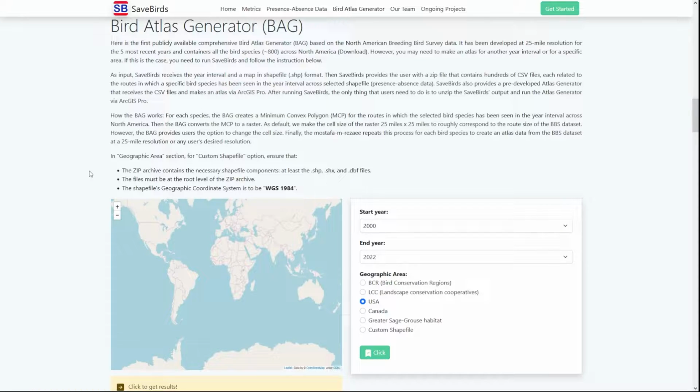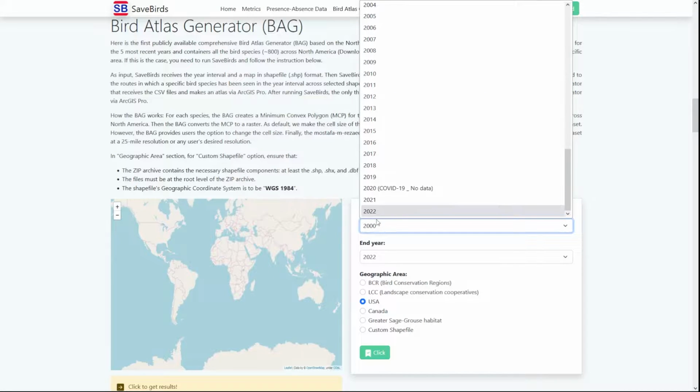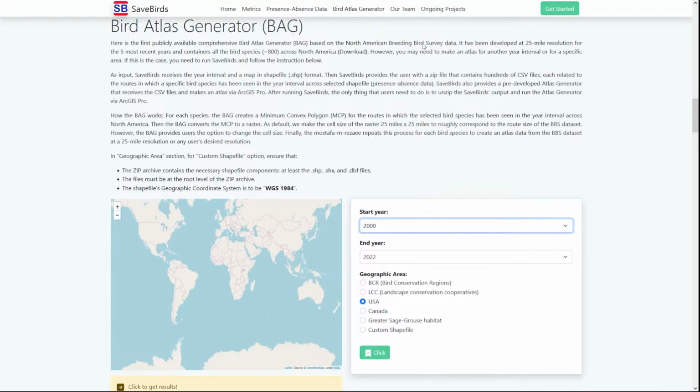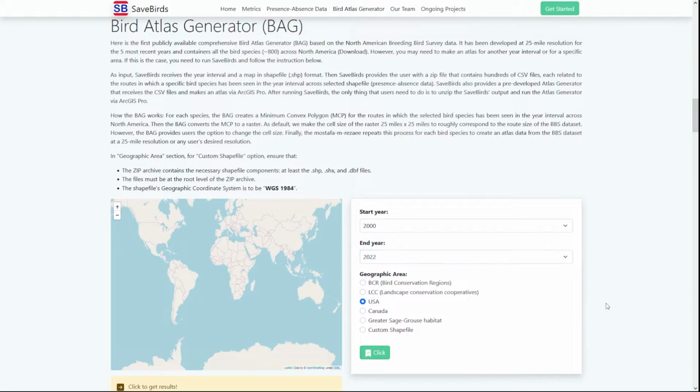The Bird Atlas Generator is a convenient tool for importing data from the Breeding Birds Survey into ArcGIS Pro to develop custom atlases. A PDF version of this tutorial is available in each of the GitHub repositories. To begin, select the time period of interest, starting as far back as 1966 with the founding of the Breeding Bird Survey, up until the most recently available data. Keep in mind that data from 2020 is not available.